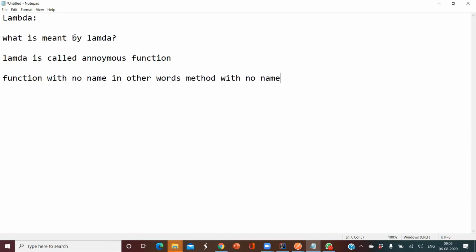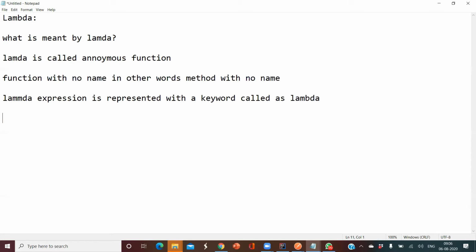So the syntax of a lambda expression is represented with a keyword called lambda.